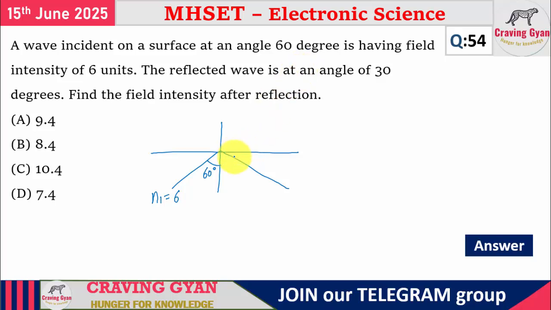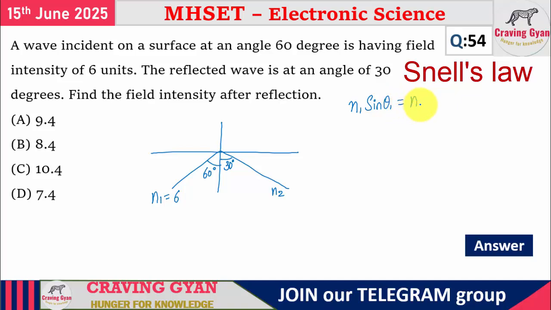So the wave is getting reflected at what angle? 30 degree. So this is equal to N2, or you can write it as root of epsilon R1 or epsilon R2, not an issue. We know that according to Snell's law, N1 sin theta 1 equals N2 sin theta 2.